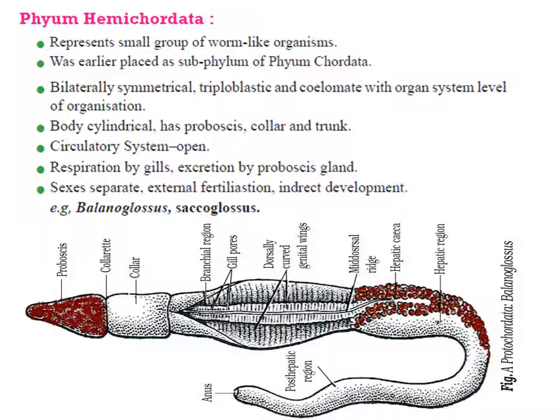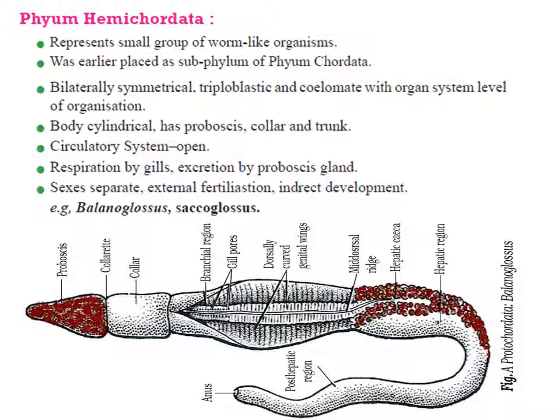They exhibit organ system level of organization. They are triploblastic, bilaterally symmetrical. The organism's body is divided into, you can see in the diagram, proboscis, the tip part, then collar region, the middle part, and the trunk region. The bottom region is all the trunk.